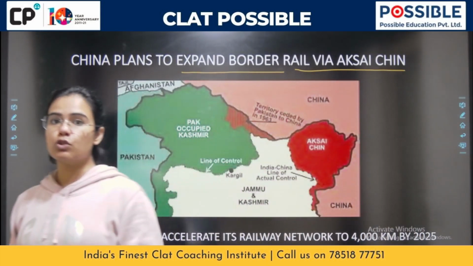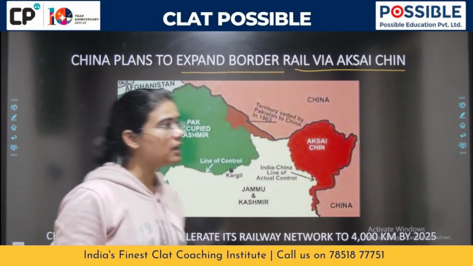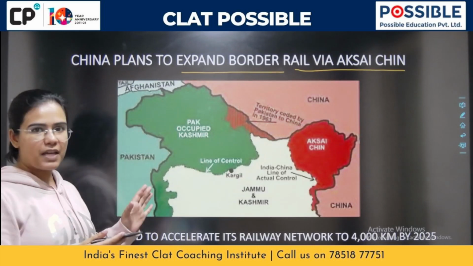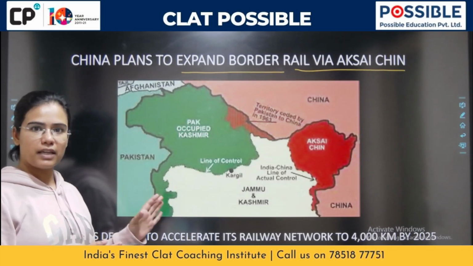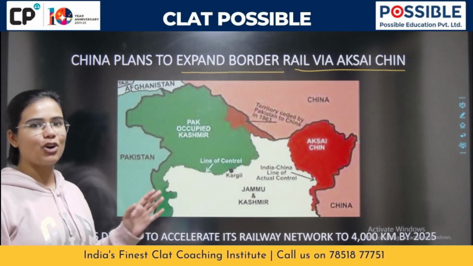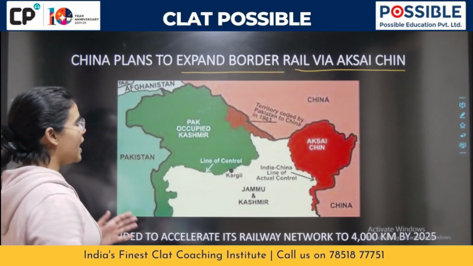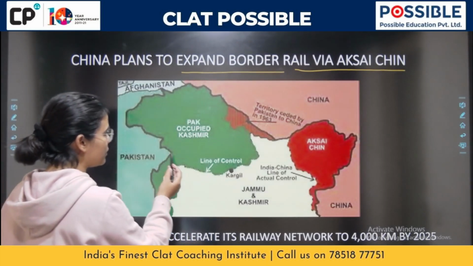Now, for those who are not aware of what Aksai Chin is, it is very much a part of India. Of course, this is a map that was taken before 2019, before the state of Jammu and Kashmir got converted into the UT of Jammu and Kashmir and UT of Ladakh. And so hence Ladakh has not really been shown over here.